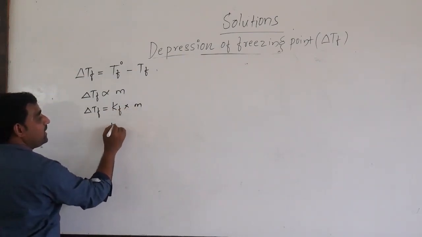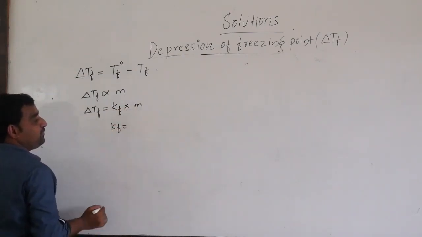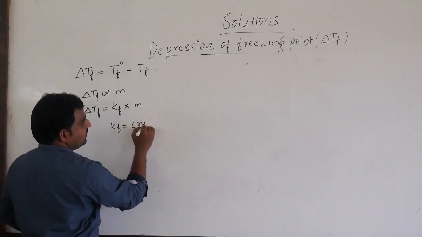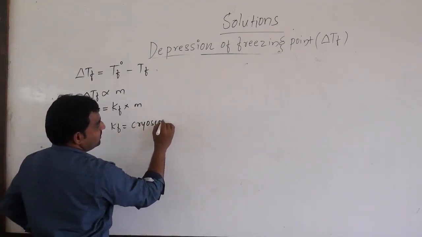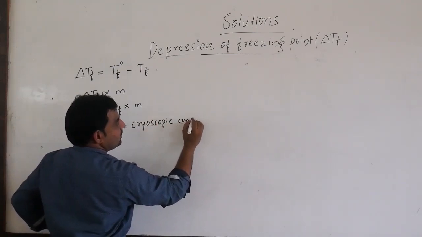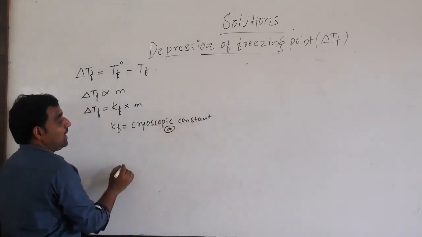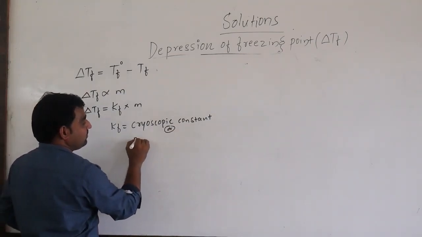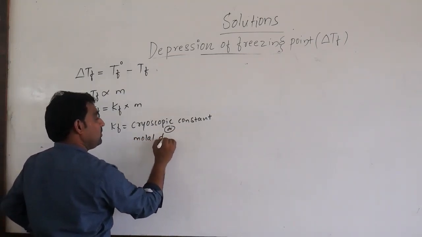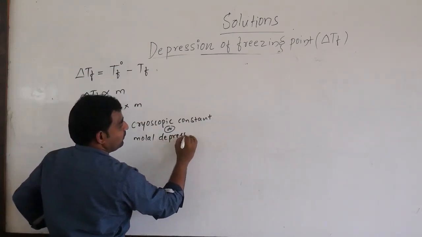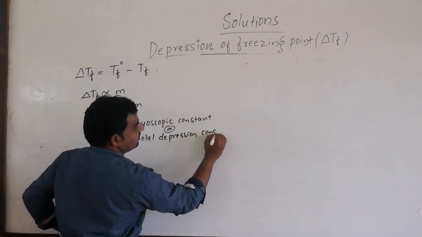Here KF is a constant. KF is also called the cryoscopic constant, or you can call it the molal depression constant.